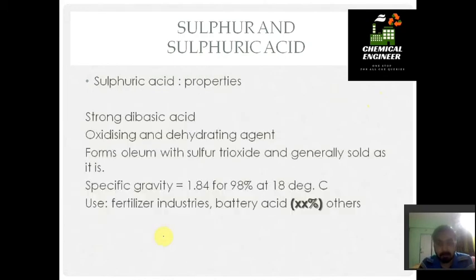Now we will see about sulfuric acid industries. Sulfuric acid has the property that it is a strong dibasic acid. Dibasic acid means it gives 2H+ when it dissociates. Then it is an oxidizing as well as a dehydrating agent. Oxidizing in the sense of the oxidation reduction redox reactions you have studied, and dehydrating means it dries up water.